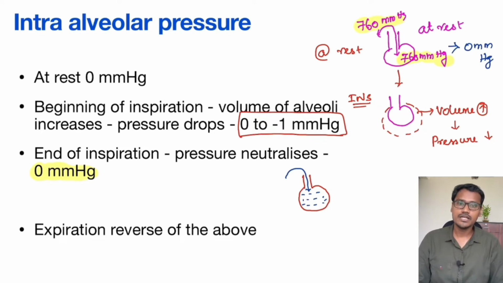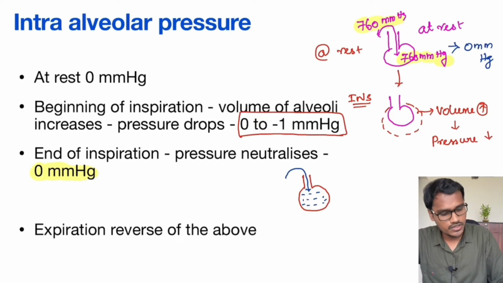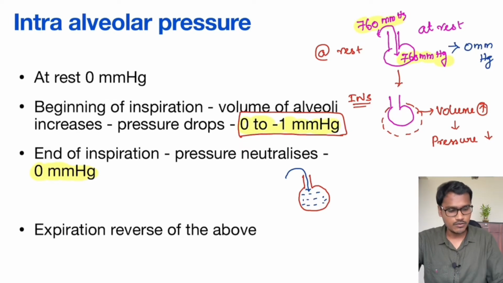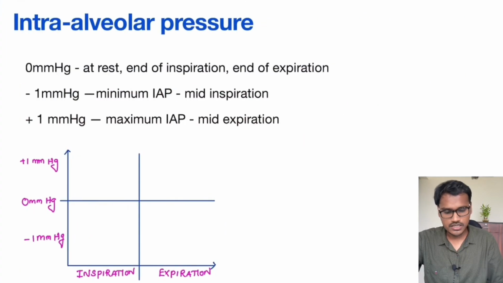Normally when it is equilibrated, it is 0 mm of Hg. When the person is inspiring, the volume is going to increase and the pressure is going to drop, which is going to give us minus 1 mm of Hg. And after the pressure drops, more and more air is going to move inside the lung, and again it will come into an equilibrium, that is 0 mm of Hg. The same process in reverse will happen in case of expiration. From 0 it will go to the positive pressure, then back to 0. Hope it's clear.